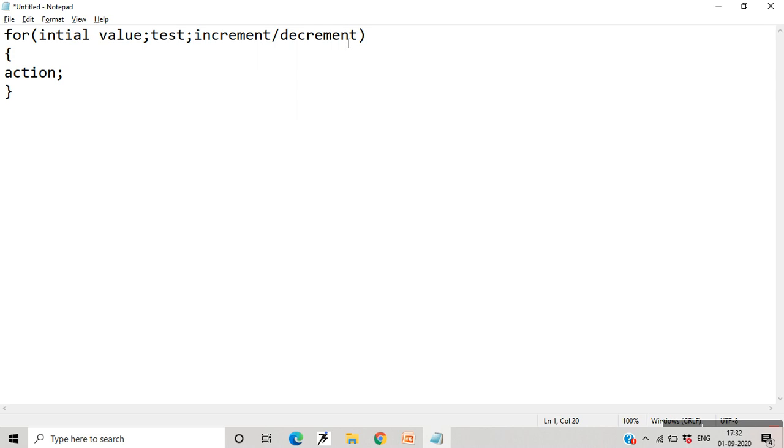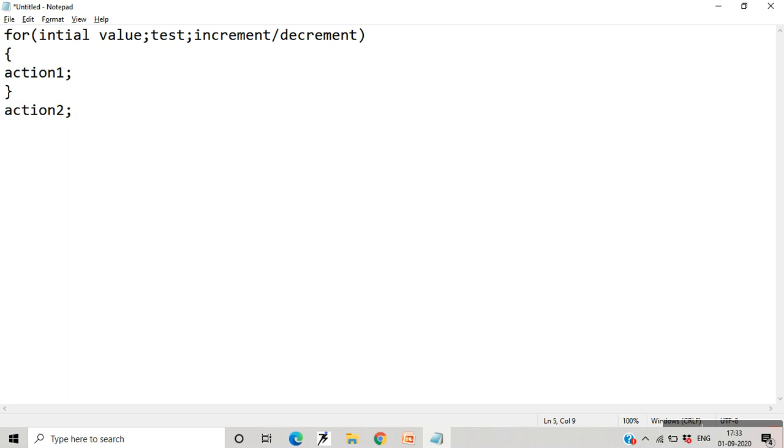Then again, after incrementing or decrementing the counter variable, you check the condition, whether it is true or false. If it is true, this action will be performed again. Let me number this action as 1. This action will be performed until this test is true. Once it becomes false, you leave the for loop and perform action 2 or any further statement.